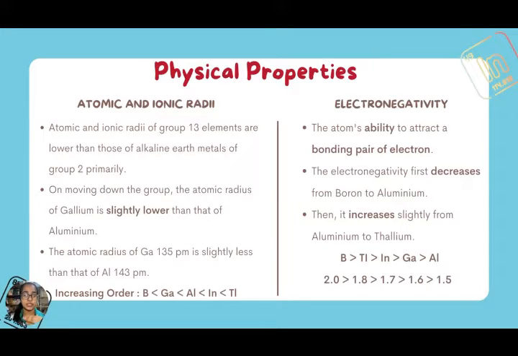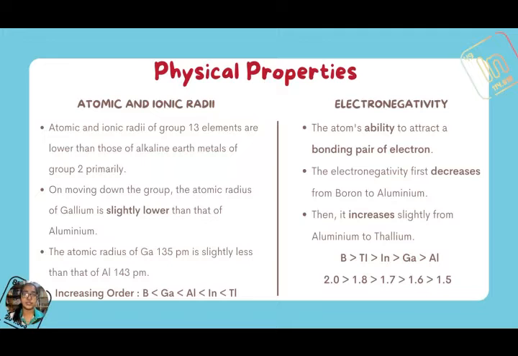Generally, down the group, the atomic size increases because new shells are added at each step and effective nuclear charge decreases. Atomic and ionic radii of Group 13 elements are lower than those of alkaline earth metals of Group 2, primarily due to the greater nuclear charge of Group 13 elements compared to Group 2 elements.